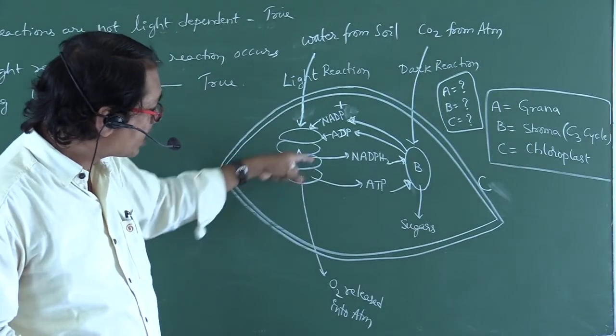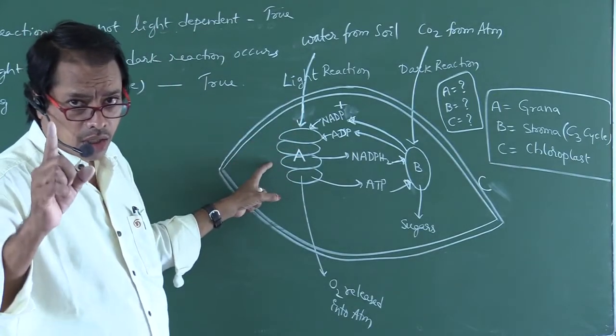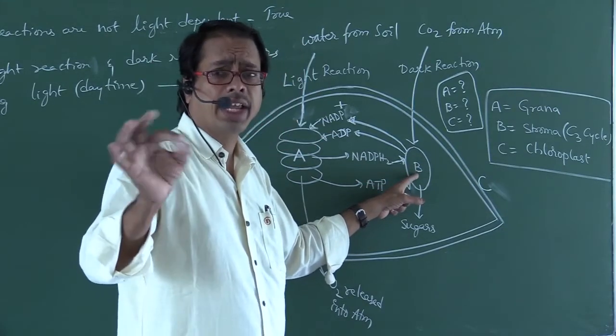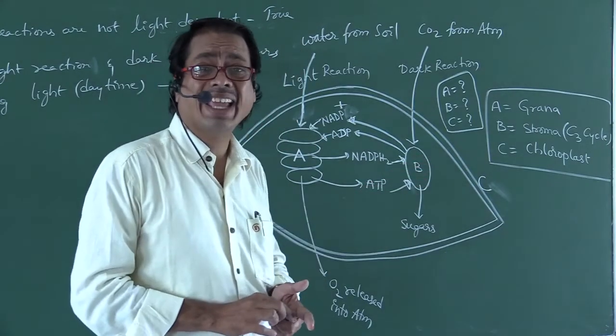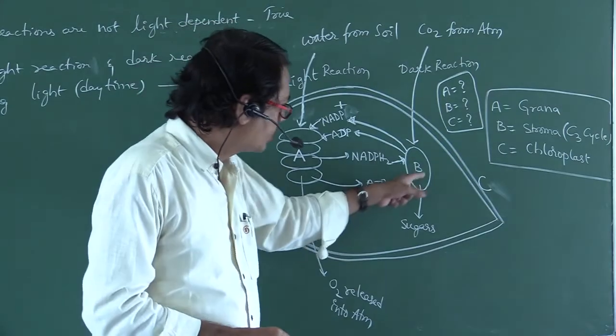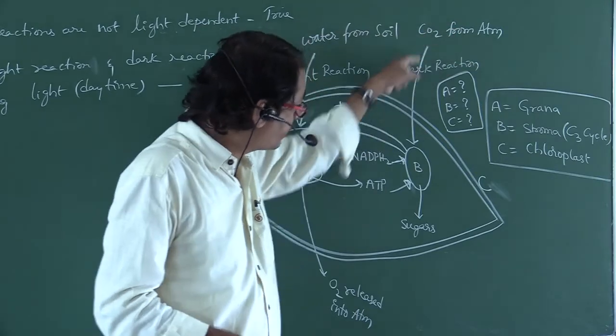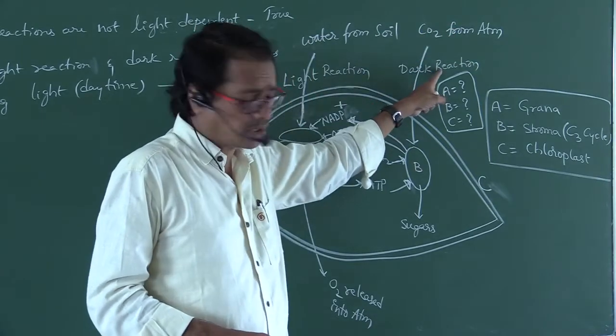So this A part in this diagram is called grana. This B part is called stroma. That cycle name is C3 cycle, also called Calvin cycle. CO2 from the atmosphere is fixed during dark reaction.